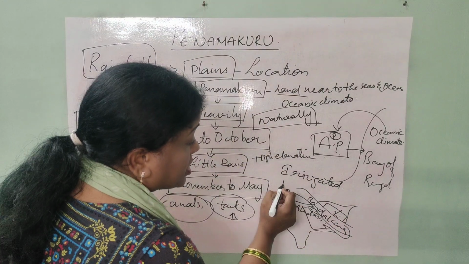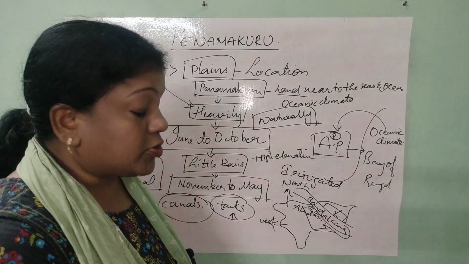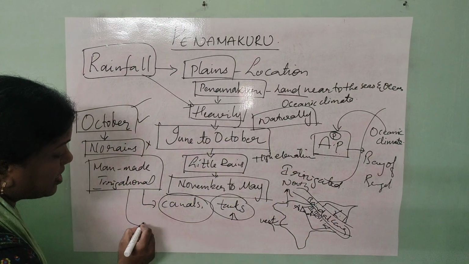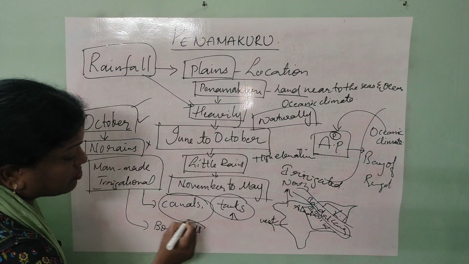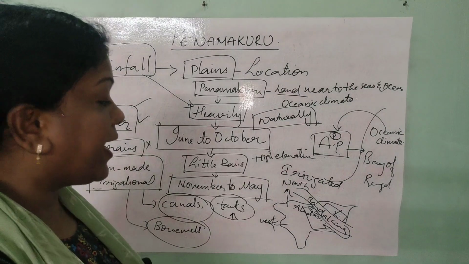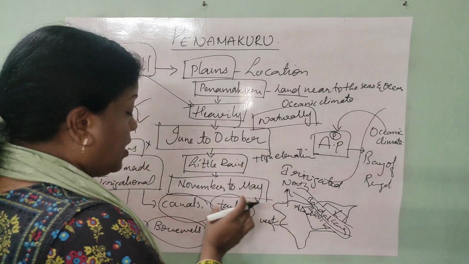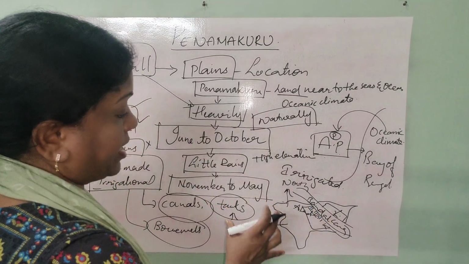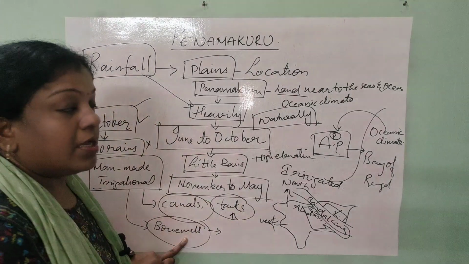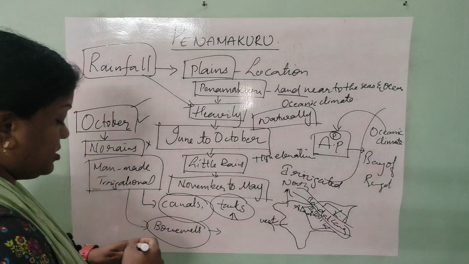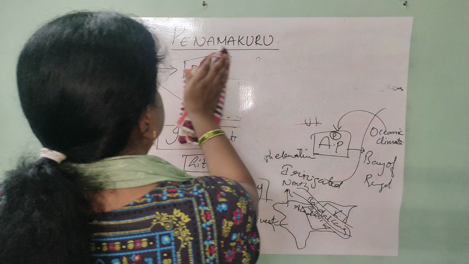But what about the lands which are distributed over the north and west? It is a little bit hard. So what other choice did they think of? Yes, borewells. This is another man-made project they planned to irrigate the north and western parts, which are far away from the other man-made projects like canals and tanks. So they took the concept of giving the foundation for the digging of borewells. When we get into the topic, let us discuss this borewells concept.